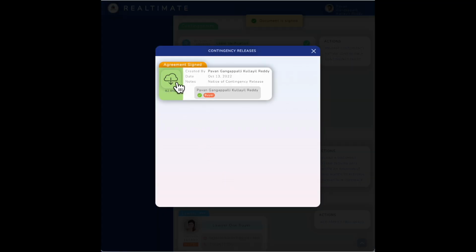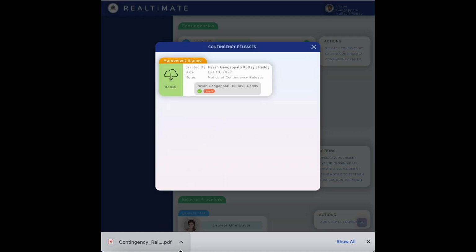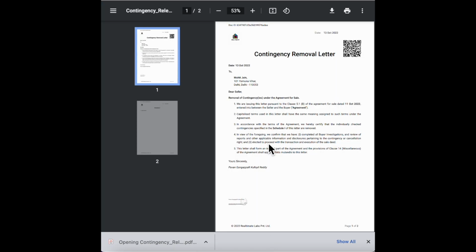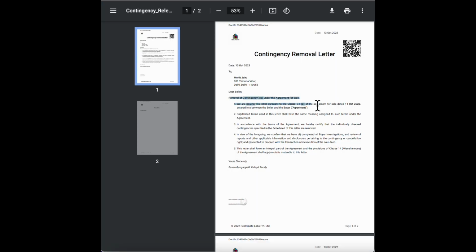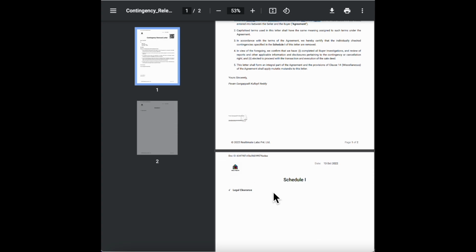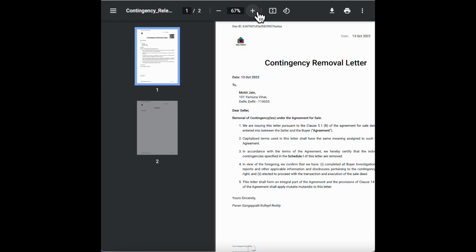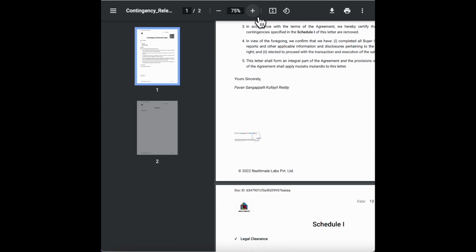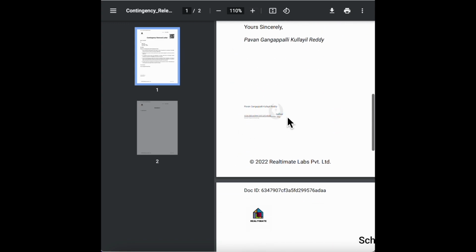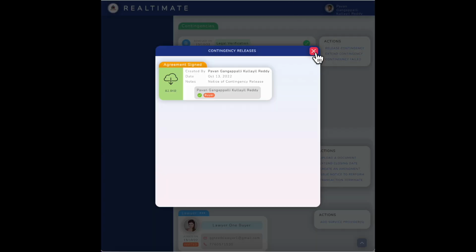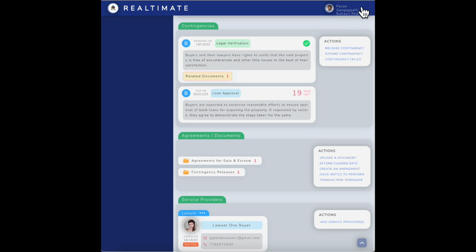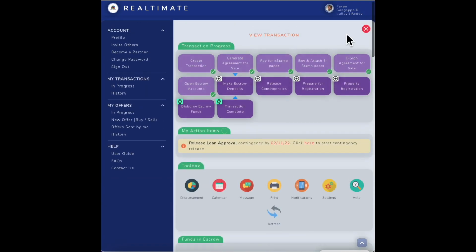Now let's see what happened here. If I open this document, it will say removal of contingency. And what kind of contingency? It was a legal clearance contingency. And the signature here, as you can see, is my signature. So what I'm going to do, I'm going to go offline real quick and also clear the loan approval contingency so that I don't have to record that as well here. And I'll come back in just a bit.